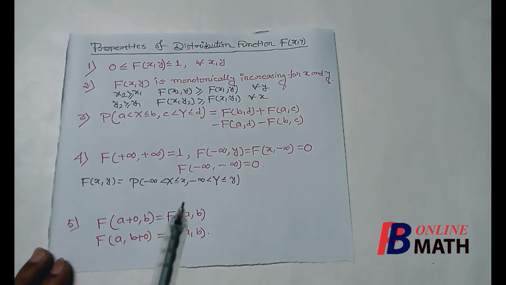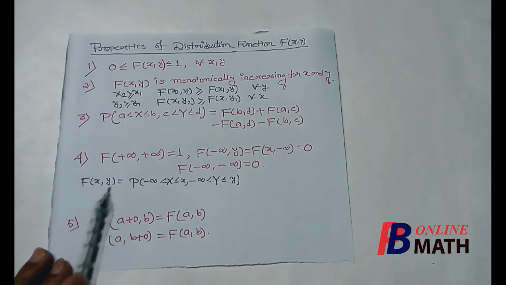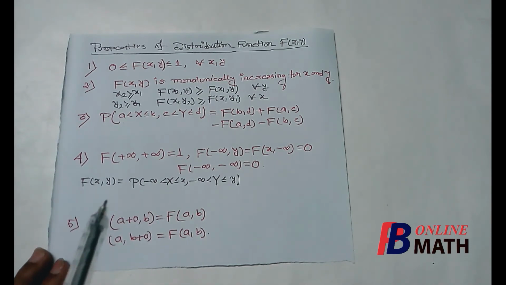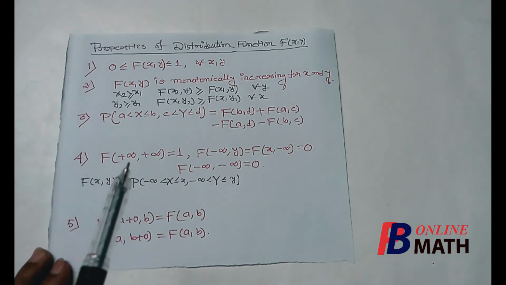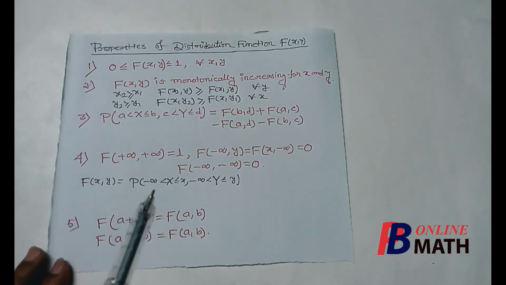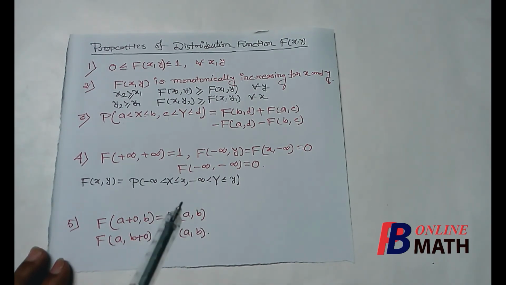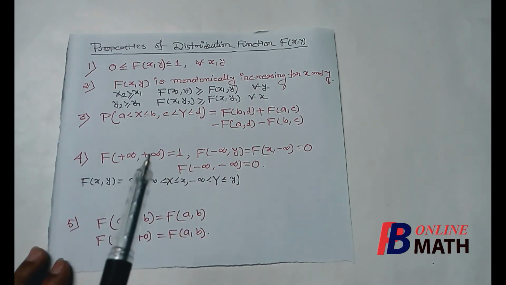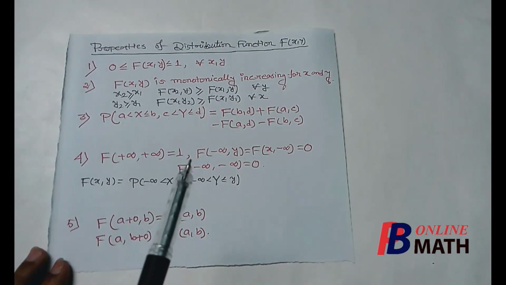That means we are considering all the areas in the two-dimensional plane. We know that all the masses lie in the two-dimensional plane, so the sum of all of them will be equal to 1. So F of (plus infinity, plus infinity) should be equal to 1.